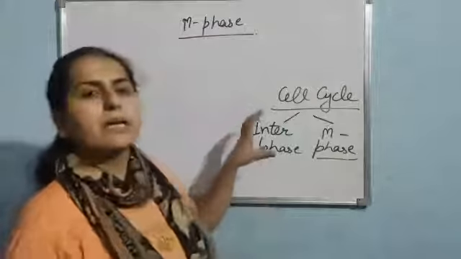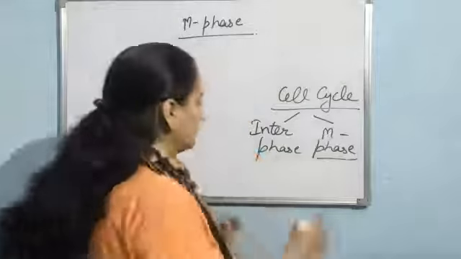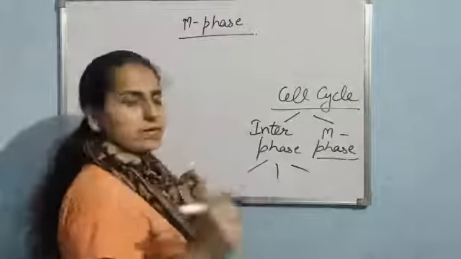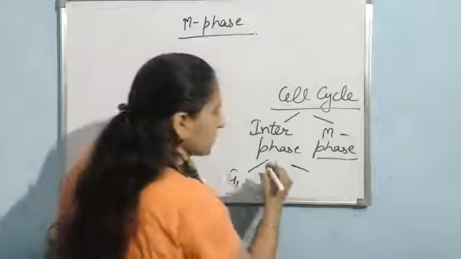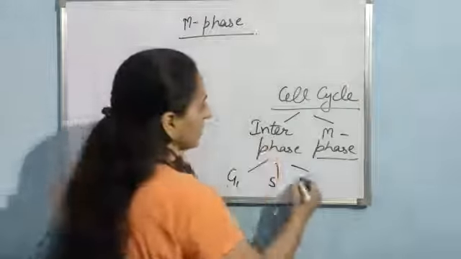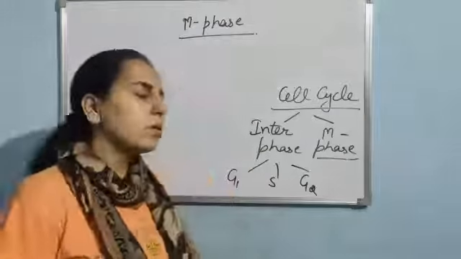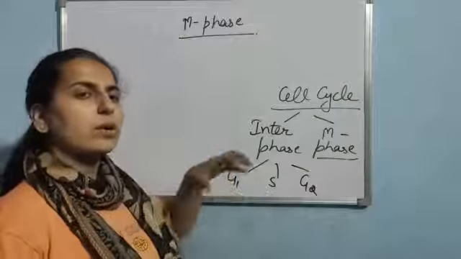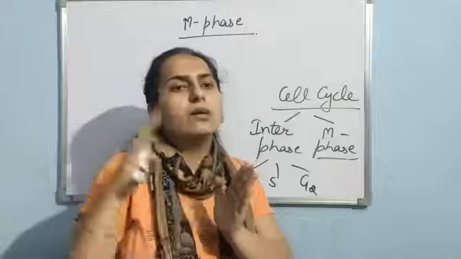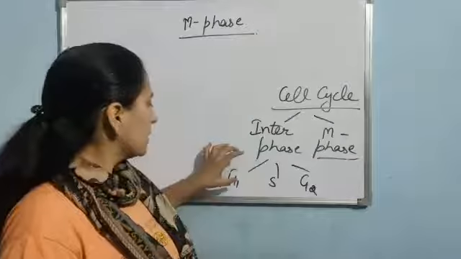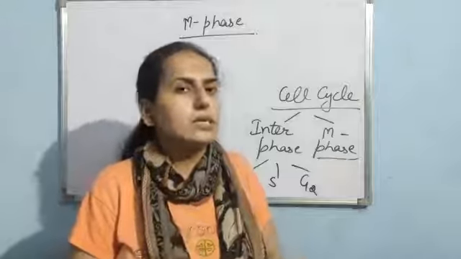Now what is happening in the interphase? How is the cell preparing itself for the division? There are three subphases: G1 phase, that is gap 1 phase, S phase, that is synthetic phase, and G2 phase, that is gap 2 phase. Now how is the cell preparing? Firstly, in the G1 phase, what is the cell doing? The cell no doubt is metabolically active, so the cell grows in size. In G1 phase the cell is increasing in size.